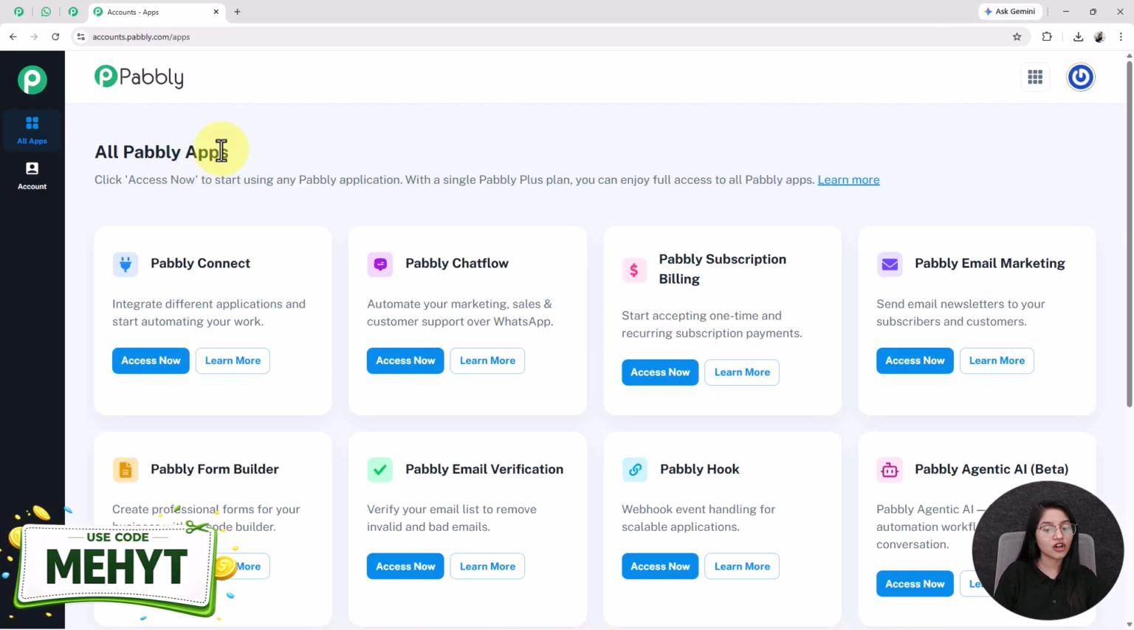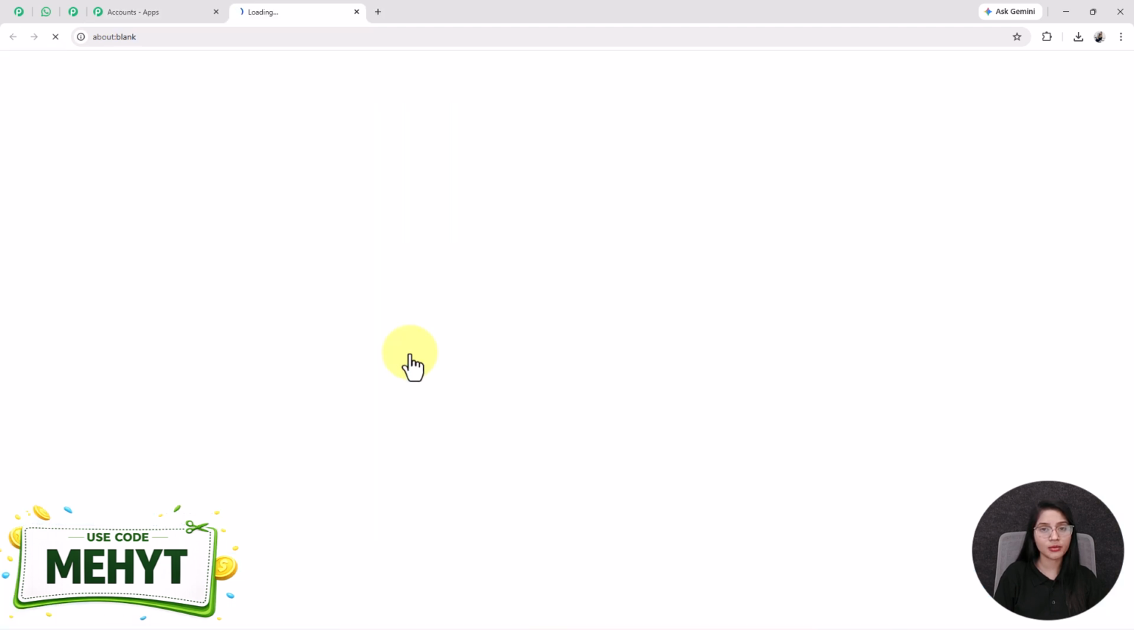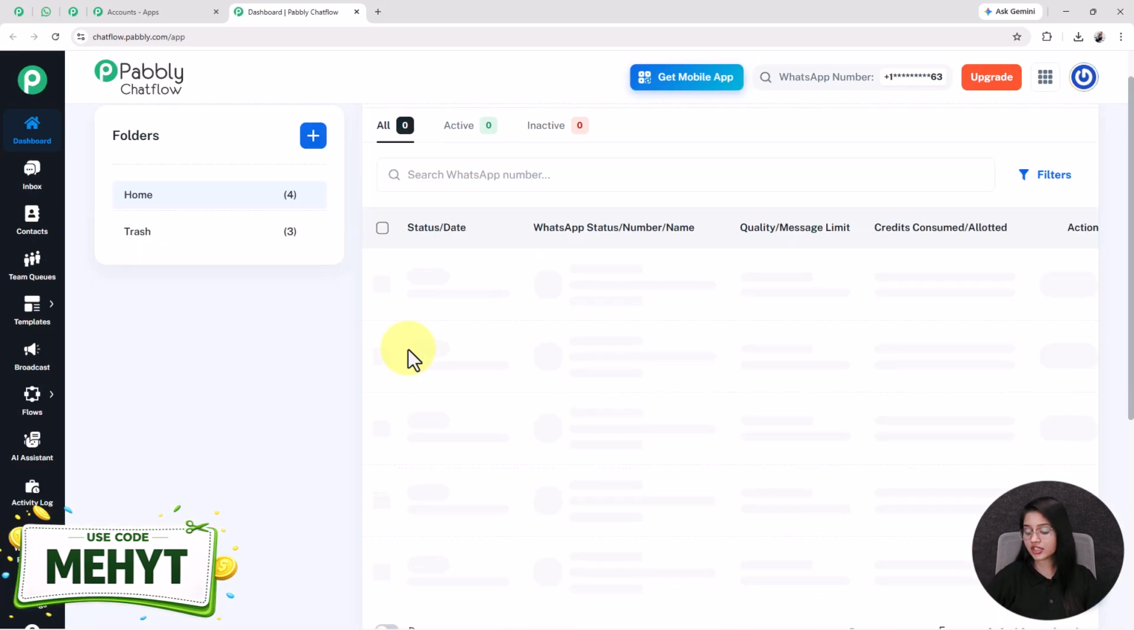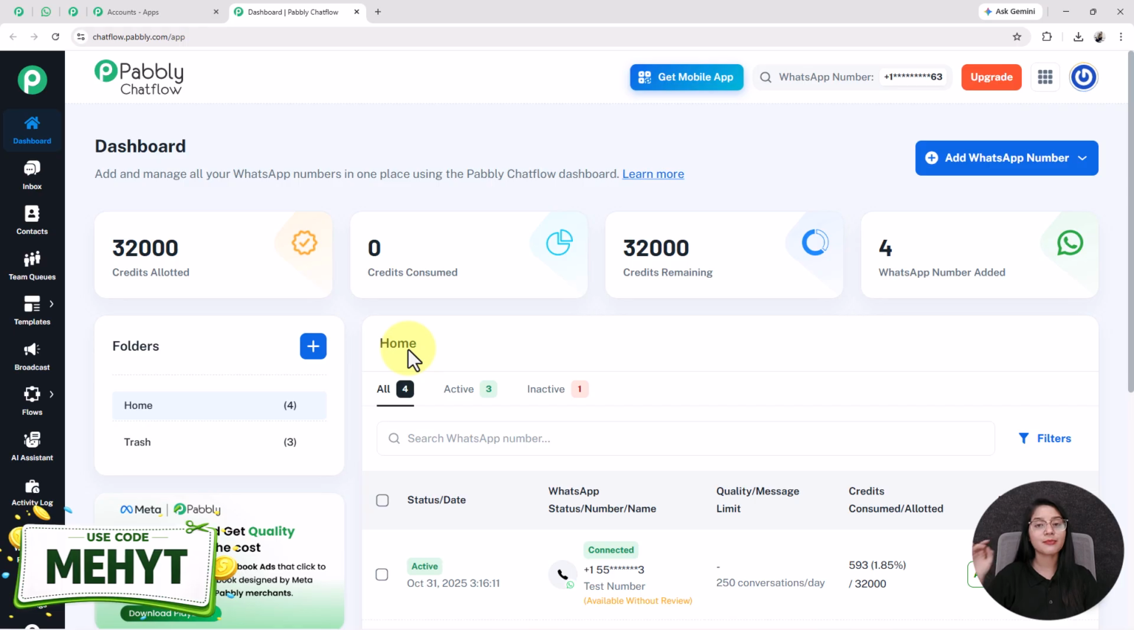After that, you will see all Pabbly apps, where you have to go into Pabbly Chatflow by clicking on this access now button, and it will take you to the dashboard of Pabbly Chatflow. Now the first and the most important step is to add your WhatsApp number in your Pabbly Chatflow account. We have already created a separate detailed video of how you can add your WhatsApp number in your Pabbly Chatflow account. Check the description below for the video link.